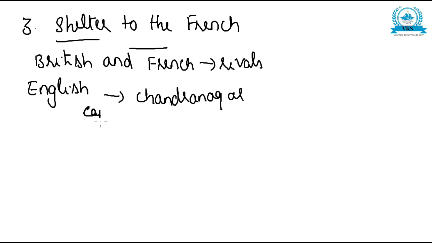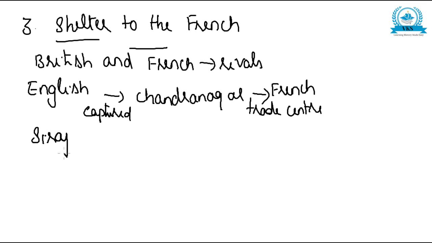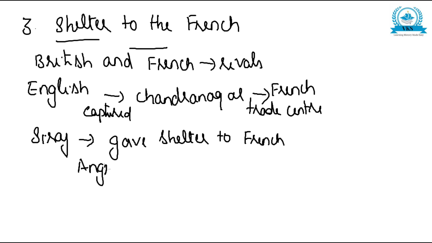English captured Chandranagar, which was a French trading center. This Chandranagar was a French trading center. Okay, this was the starting of the problem. Now what happened was Siraj daula gave shelter to some Frenchmen, and this angered the British. So when Siraj daula gave shelter to the Frenchmen, that angered the British, and that also became another reason for the Battle of Plassey.